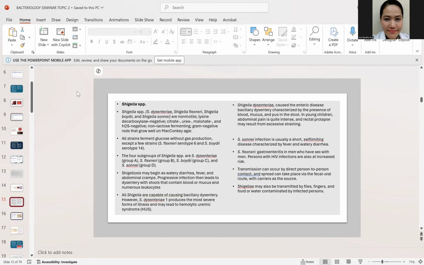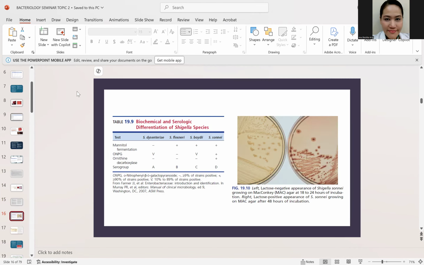But take note that Shigella does not produce H2S. Okay? They only produce clear colonies. On H&E, they produce clear green colonies. If it is XLD or SSA, they produce clear red colonies. That is for the culture of the Shigella.